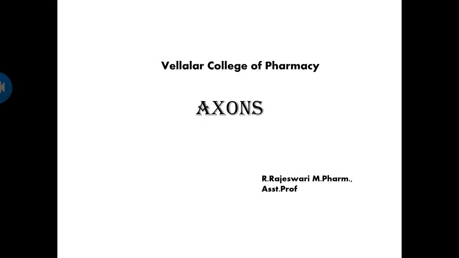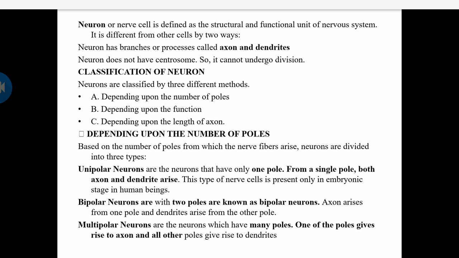Hello everyone. Today let us start with neurons. Okay, they are always called neurons. A neuron or nerve cell is defined as the structural and functional unit of the nervous system. It is different from other cells mainly in two ways. Neurons have branches or processes called axons and dendrites, and neurons don't have a centrosome.